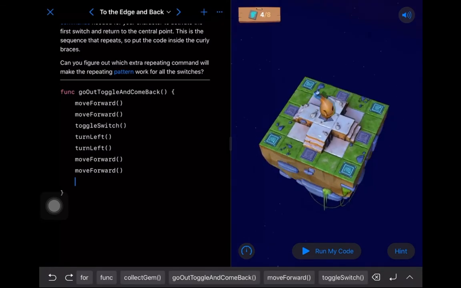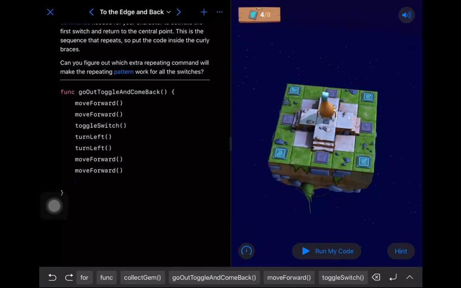and then move forward, and then what did I say? We would turn left. Let's turn left. So now we should have gone out, come back, and then we'll be facing that way. So let's try it. Let's try calling our new function. Because remember, if we hit run code, watch what'll happen. Nothing, right? Except maybe this hint button got a little bit bigger, because we didn't call this function yet. We just told Swift, hey, remember this for later. So let's hit the go out, toggle, and come back function.